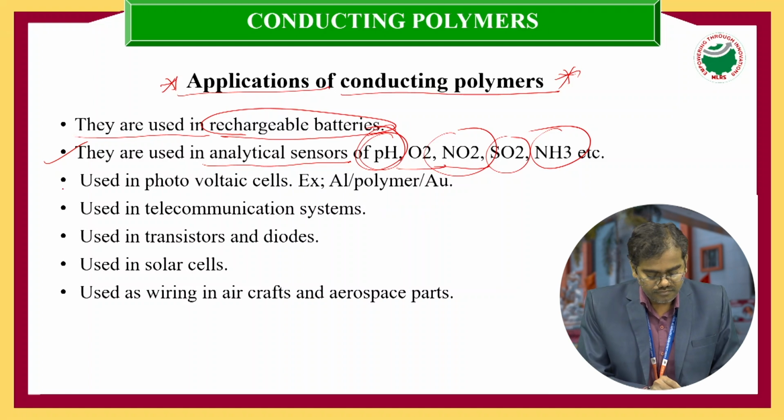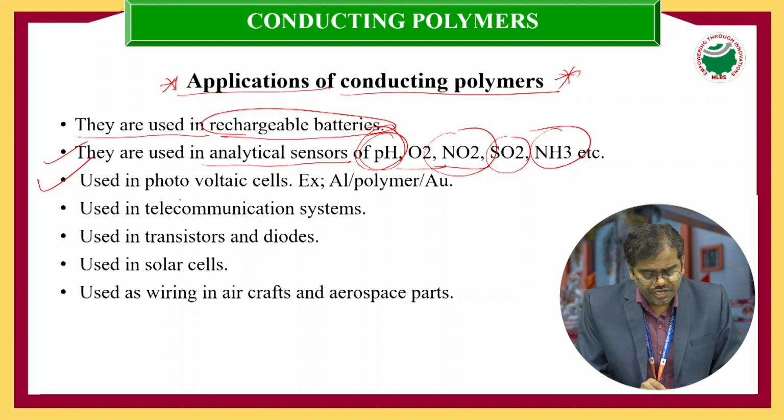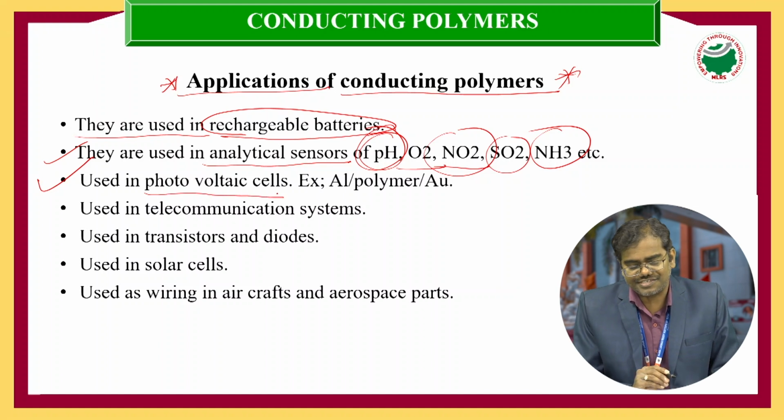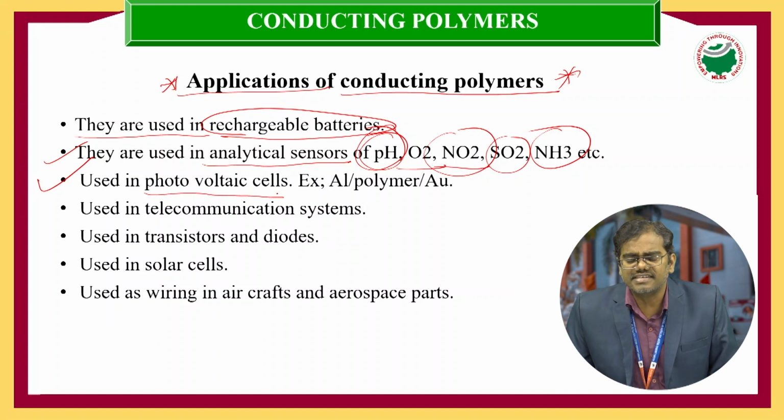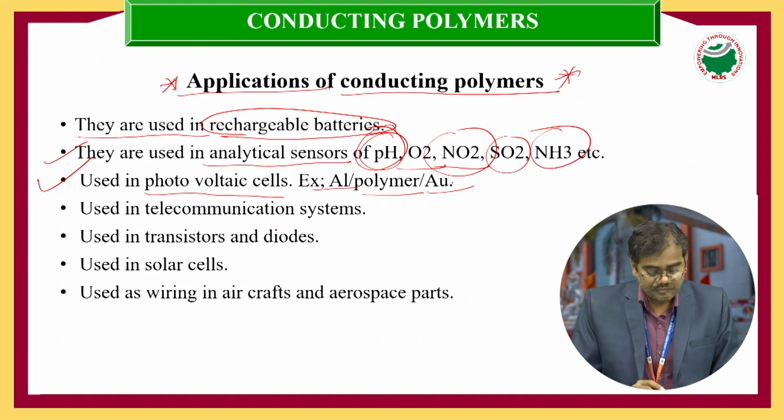Simultaneously, conducting polymers are used in photovoltaic cells. For example, in solar cells we can use them as photovoltaic cells. For example, aluminum polymers and iron.